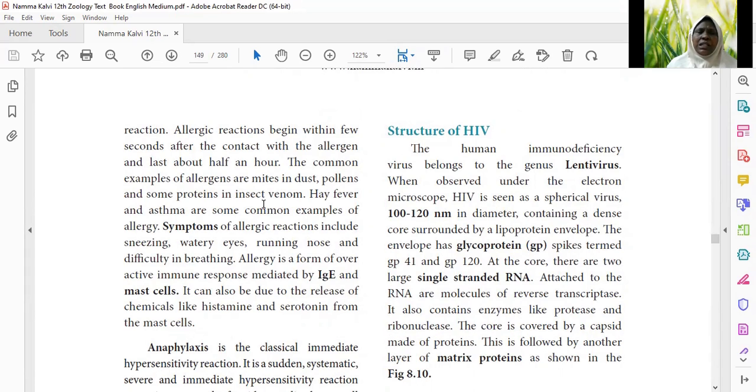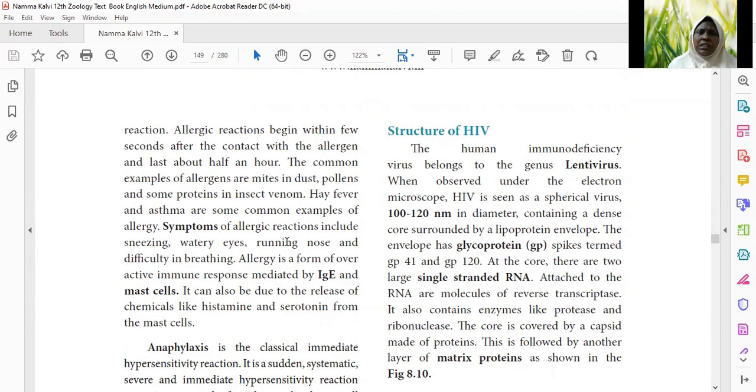Usually these allergic reactions begin within a few seconds after the contact with the allergen, and last about half an hour or more. So whenever any allergic reaction occurs in the body, immediately after the contact with the allergen, these allergic reactions last for half an hour or more than that.